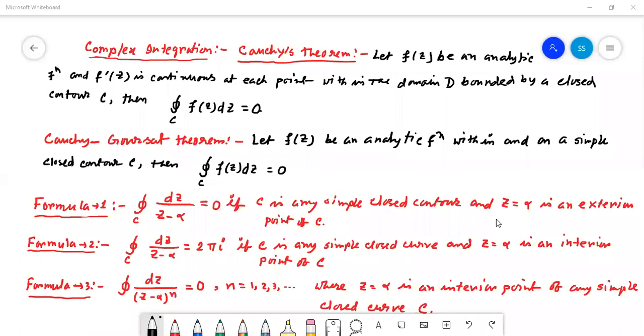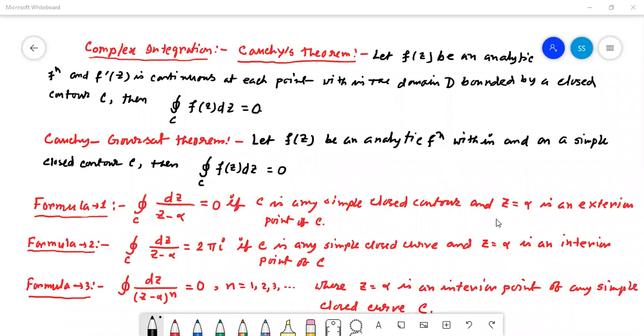Then the contour integration, this is the sign of integration with the subscript C, and here is a circular path. This is the notation of contour integration. The integral of f(z) dz is equal to 0. This is given by Cauchy. If f(z) is an analytic function and f'(z) is continuous at each point within the domain D bounded by a closed contour C, then the contour integral of f(z) dz equals 0, when D lies entirely within the contour C.